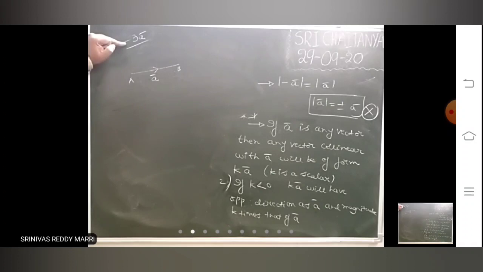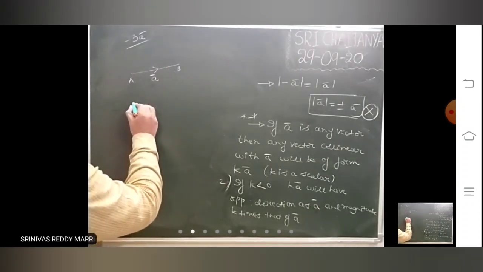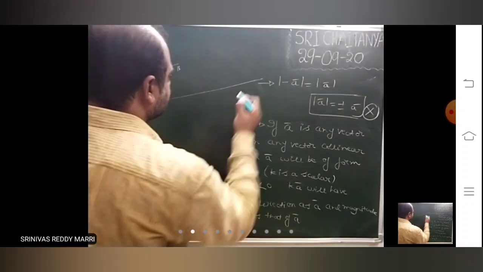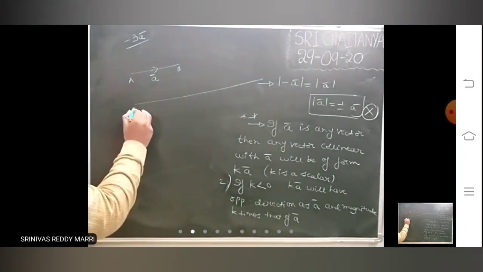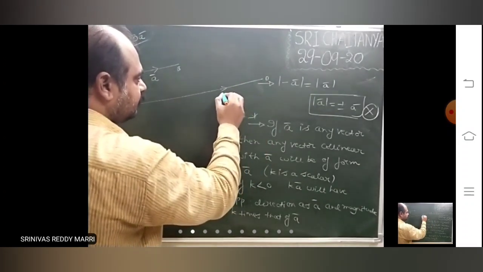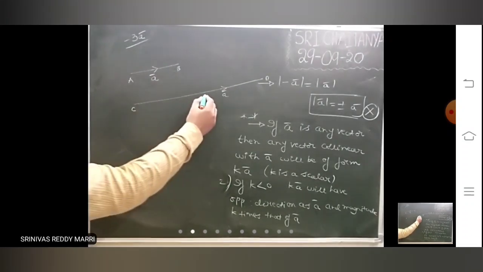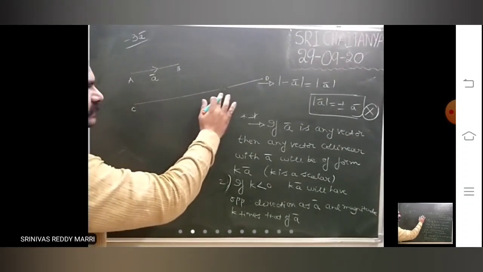Minus means this vector will have the opposite direction to that of a bar and 3 times the magnitude. Look, I am drawing. Let us say this is C. Suppose CD bar is there, with opposite direction.